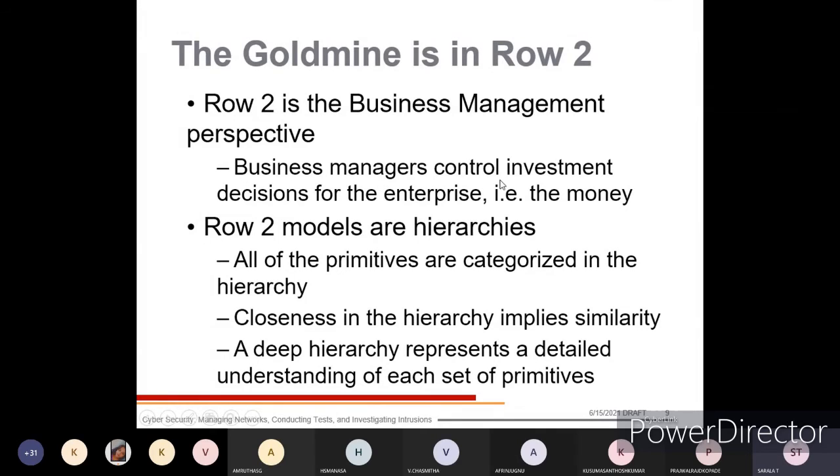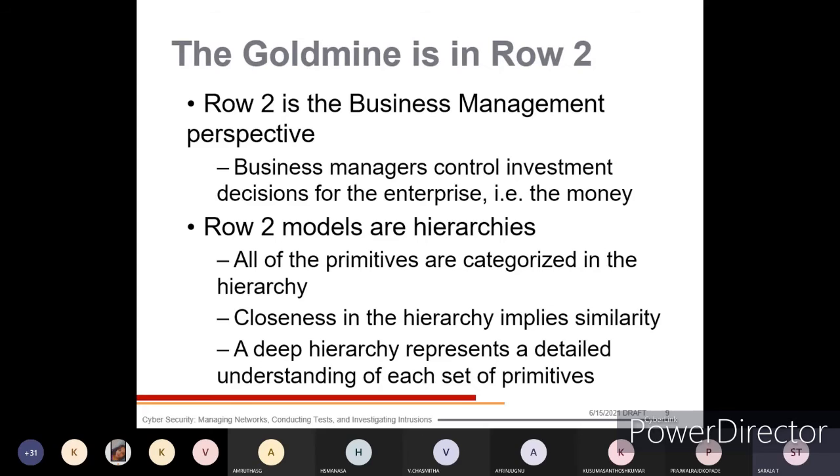If that row is perfectly maintained, implemented, and architected, then it will give high-level results with respect to the company architecture and security. Business managers control the investment decisions for the enterprise, that is the money. For that reason, you can consider it the gold mine of the Zachman framework.